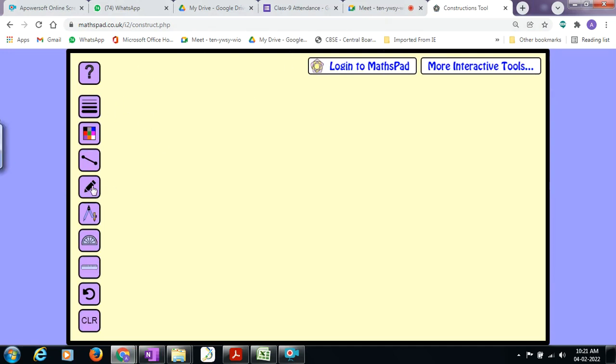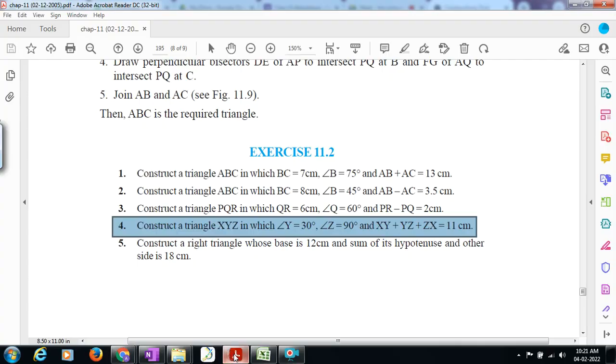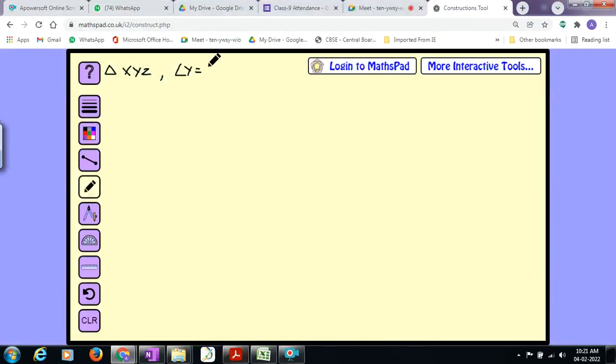Let me take the pencil. I need to construct a triangle XYZ in which angle Y is 30 degrees and angle Z is 90 degrees.